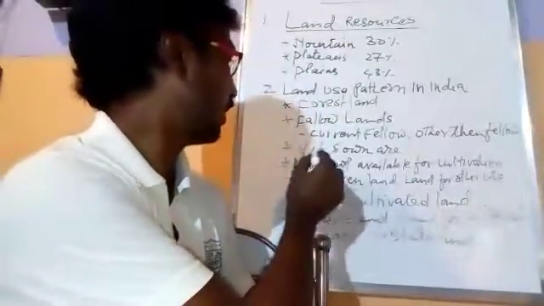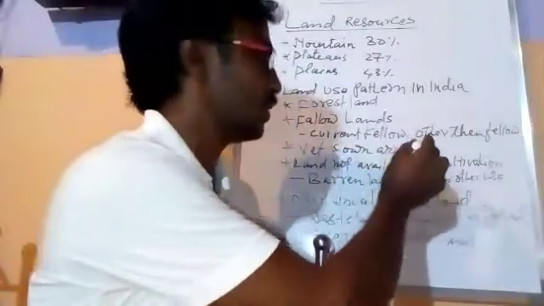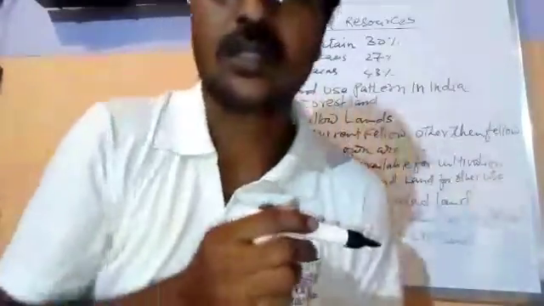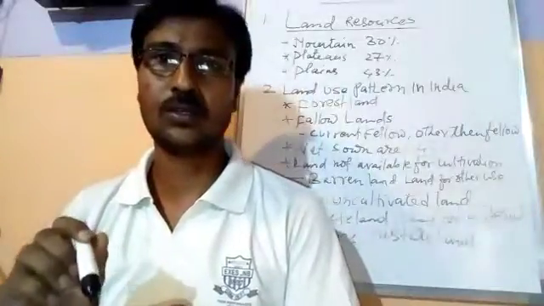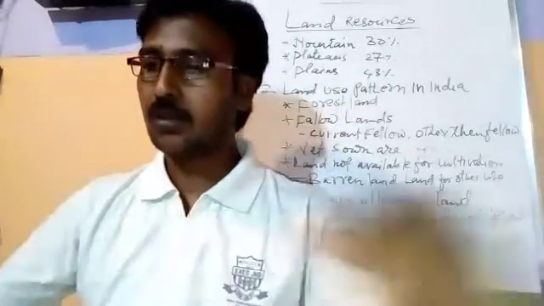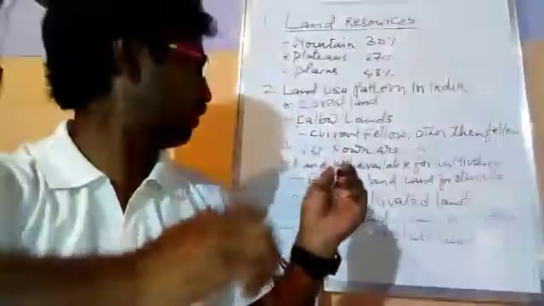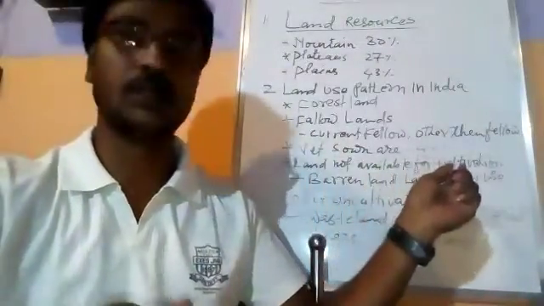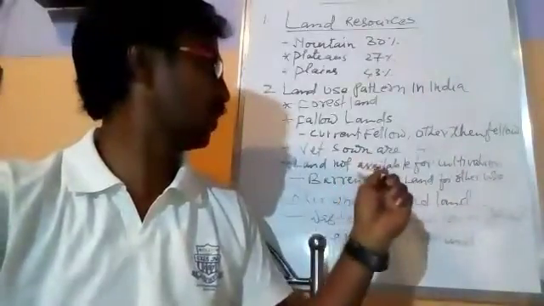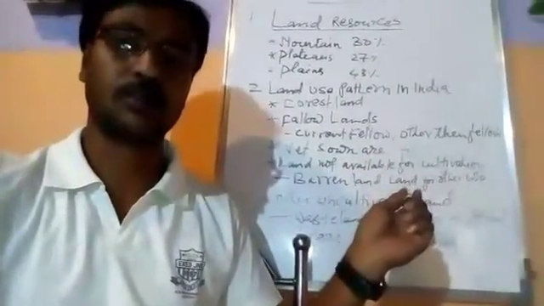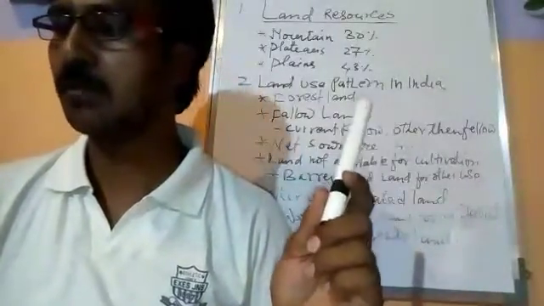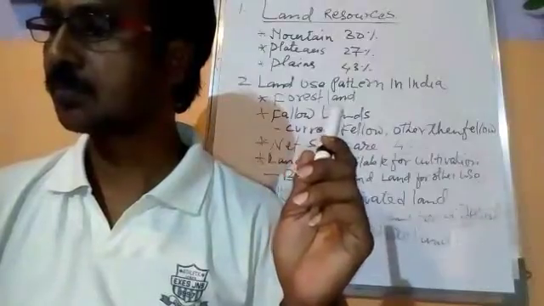Okay, if I write here, the net sown area is 46% of India where cultivation is done. So mainly that is net sown area. Now moving to the next, I have written the land not available for cultivation. This is the land which is not available for cultivation.